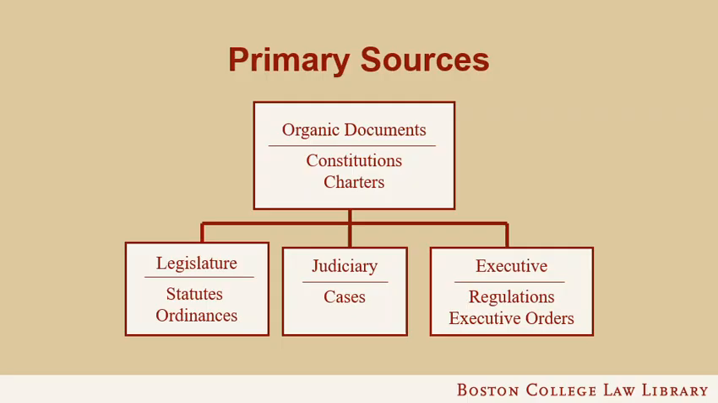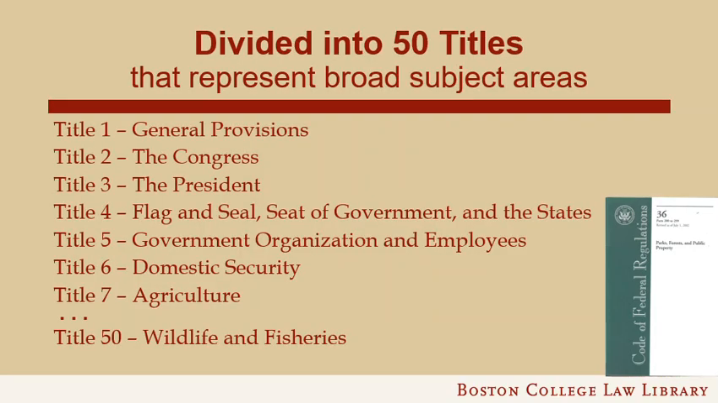They are a type of primary legal authority and, as such, need to be included in your search for binding primary legal authority. The Code of Federal Regulations is the topical arrangement of all the federal rules and regulations currently in effect. It is divided into 50 titles that represent broad subject areas ranging from agriculture to wildlife and fisheries.